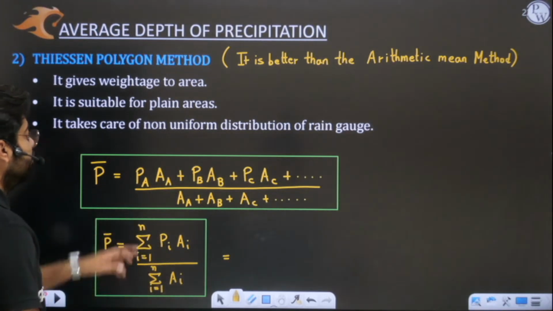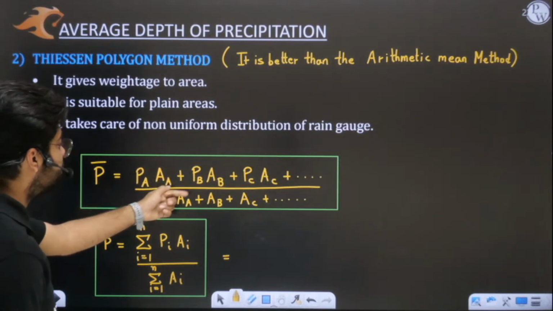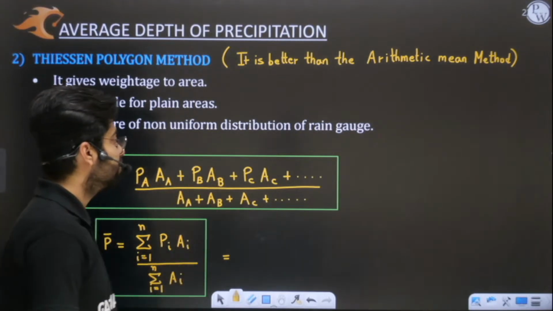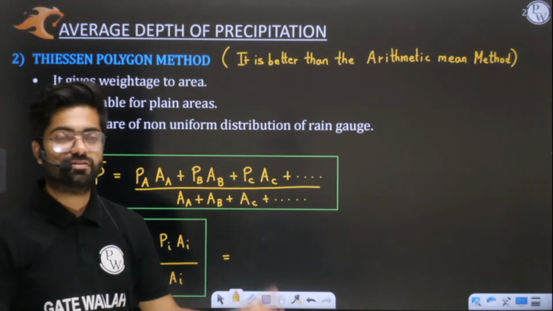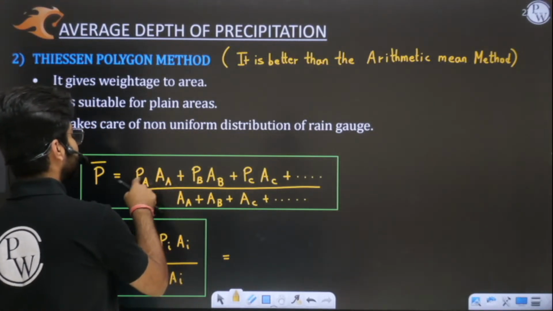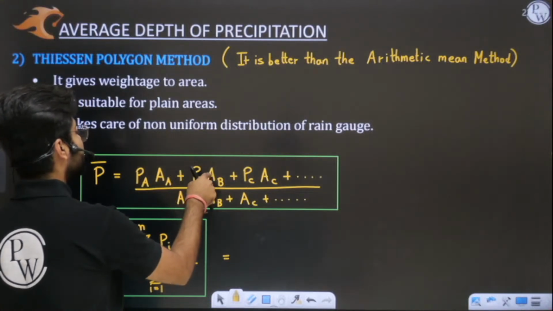If station A has more area, it gets more weightage. If it has less area, it gets less weightage, and if even less, then even less weightage. So each station's precipitation is multiplied by its area upon total area.